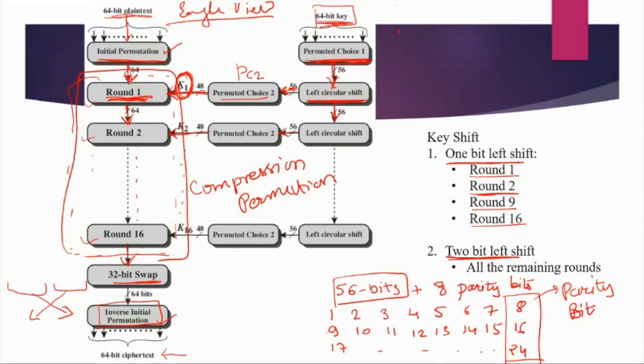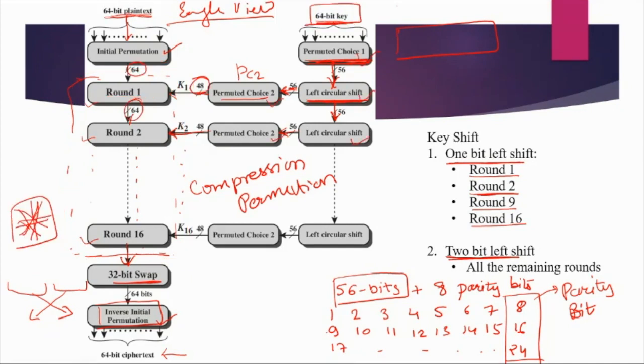Okay, so I am enciphering only one block, and one block consists of 64 bits. Right, so you get the abstract view of how this algorithm works. Okay, so now let's zoom into the round and see what is there in each round.